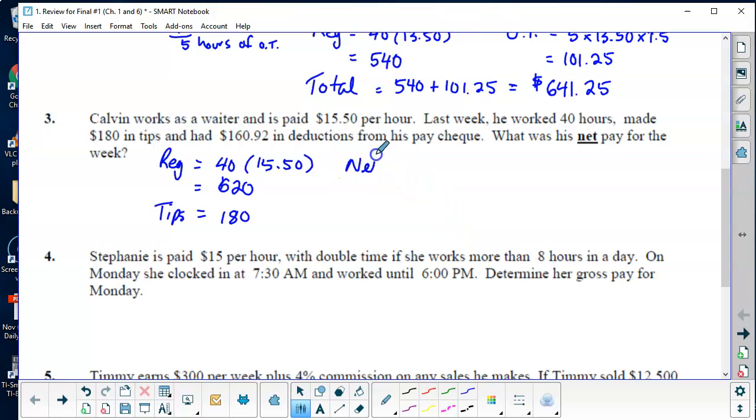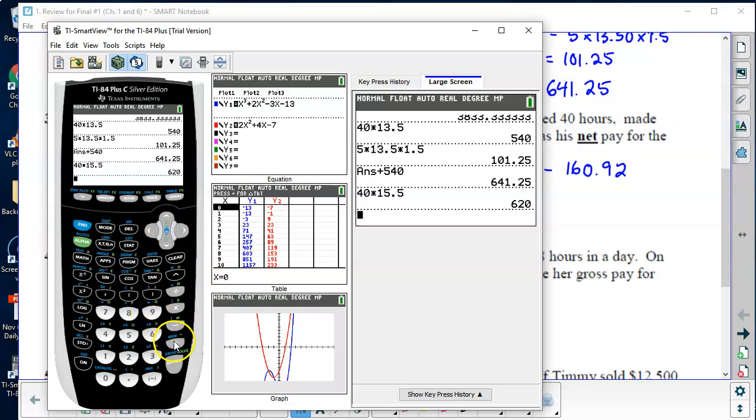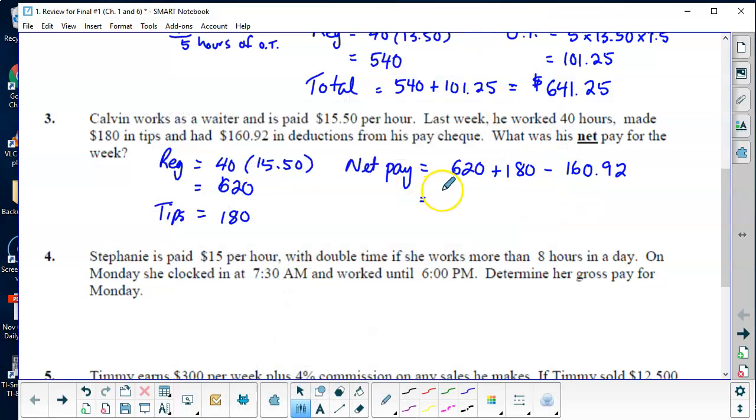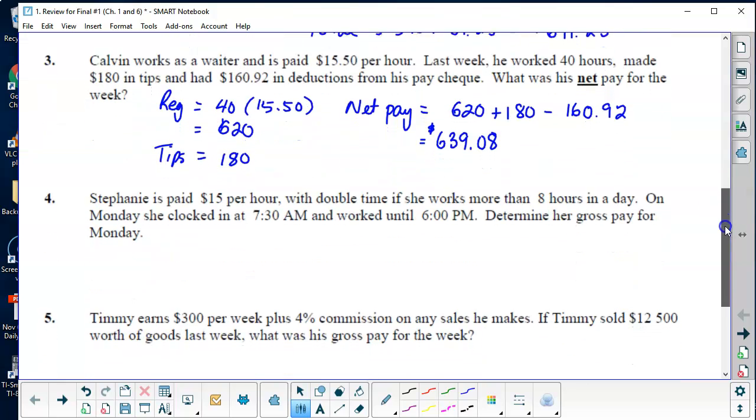So the net pay will be 620 plus 180 minus $160.92. So we already have 620. I'm going to add 180 and then subtract 160.92. So 639.08. Okay, that's his net pay.